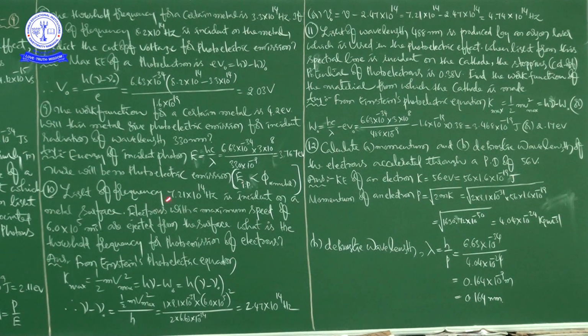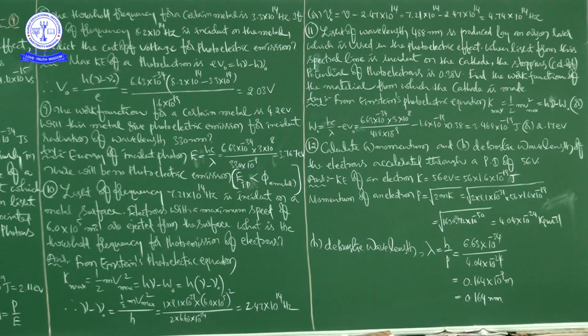In this problem, they have given the frequency of incident light, this is the value, and the maximum speed of electrons, this is the value, and they are asking to calculate the threshold frequency for photo emission of electrons. If you want to write the given values, this value and this value we have to write here. To get the threshold frequency for photoelectric emission of electrons,